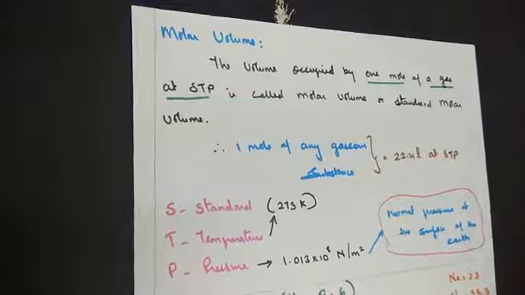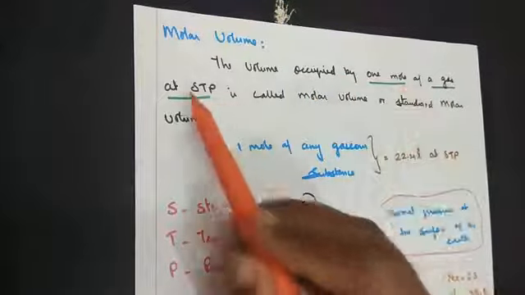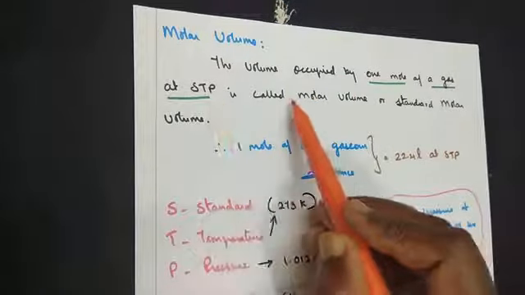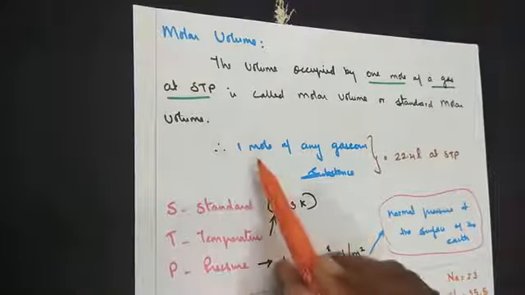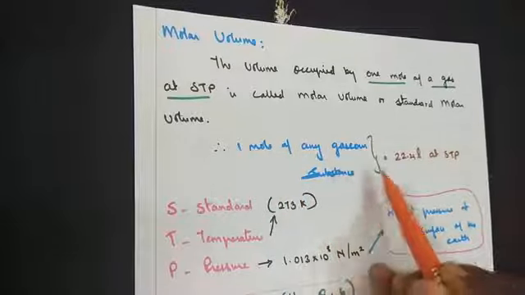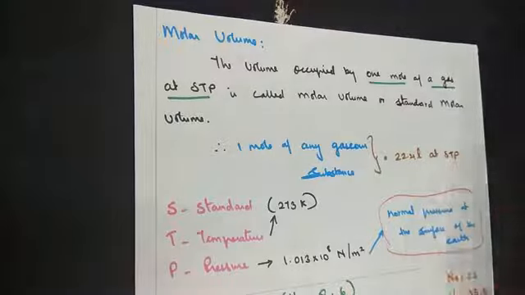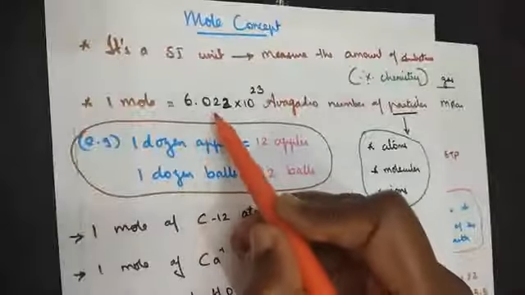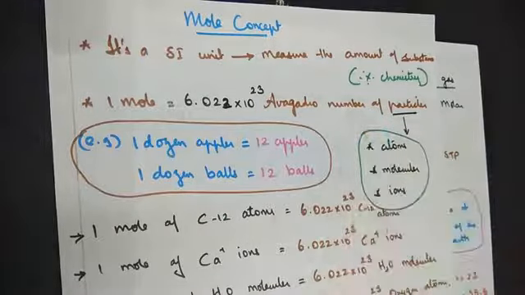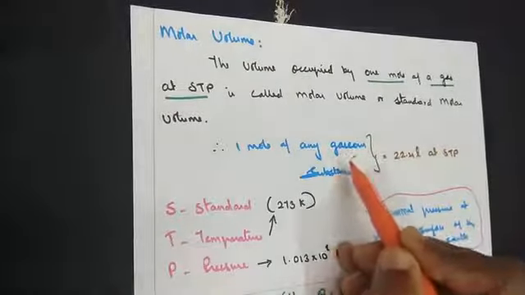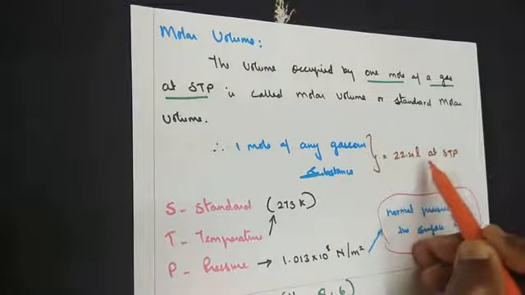In terms of gaseous substance, it is entirely different. That is, the volume occupied by 1 mole of a gas at STP is called the molar volume or standard molar volume. That is, 1 mole of any gaseous substance is equal to 22.4 liters at STP. Remember children, 1 mole of any substance is equal to 6.022 into 10 to the power 23, the Avogadro number. In terms of gaseous substance, 1 mole of any gaseous substance is equal to 22.4 liters at STP.